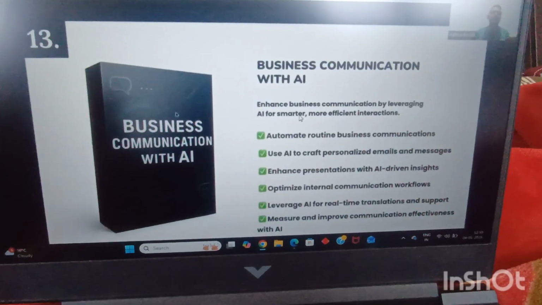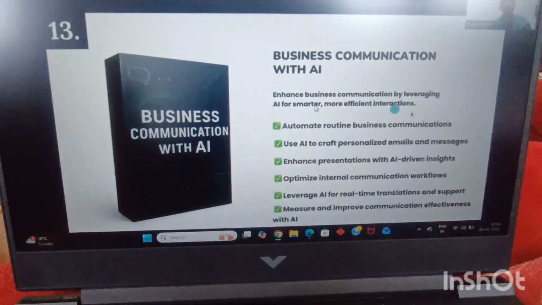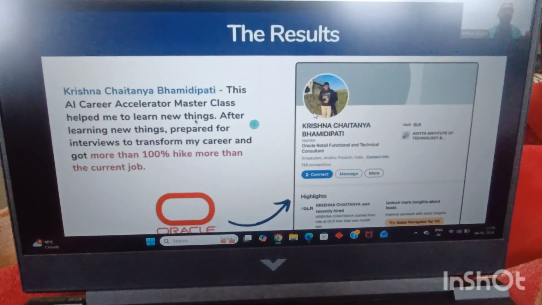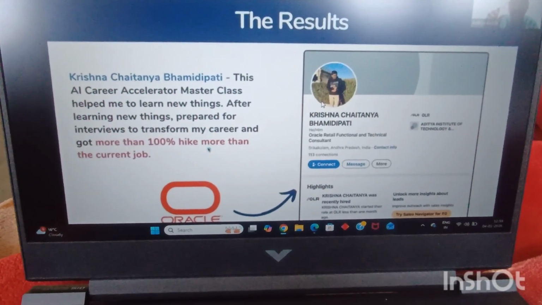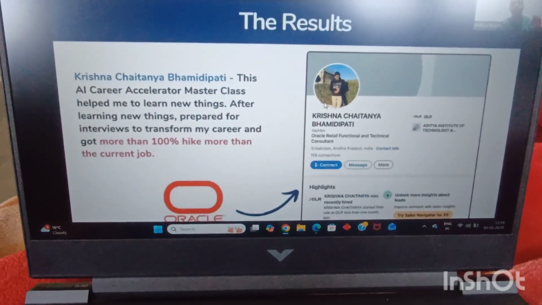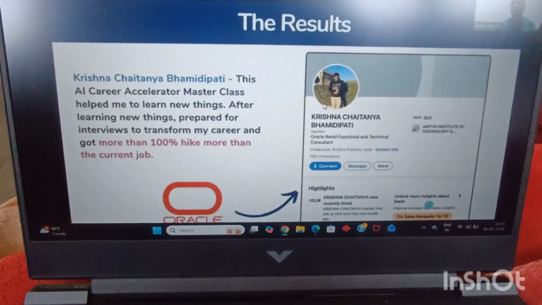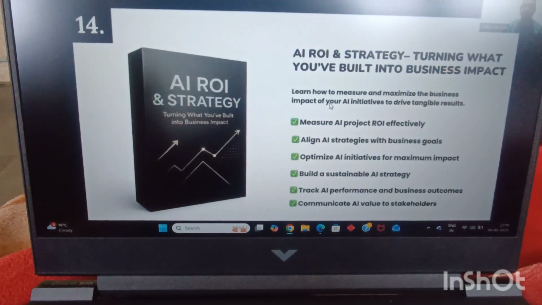So using AI, you can in fact improve your business communications as well. How to do all of it with the help of AI, we'll be learning in the 13th module, via which we have people like Krishna Chaitanya Bhamidapiti ji, who got a 100% salary hike. Yes guys, 100% salary hike over his current job, with the help of this particular module, in Oracle he was able to get it.